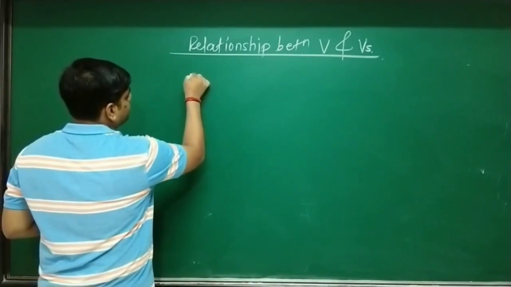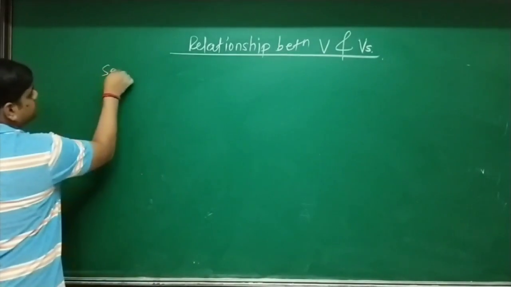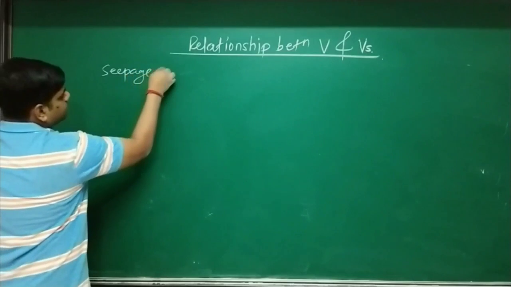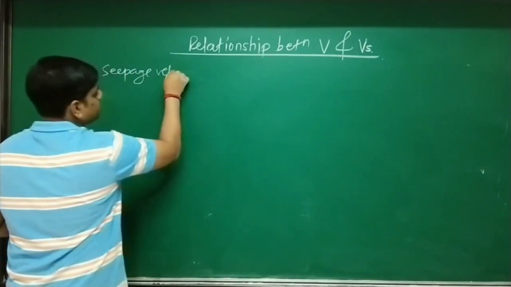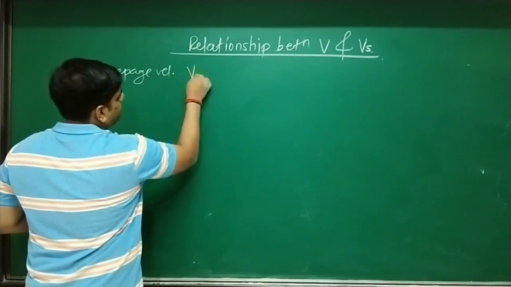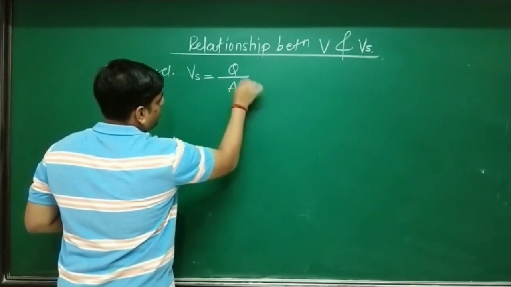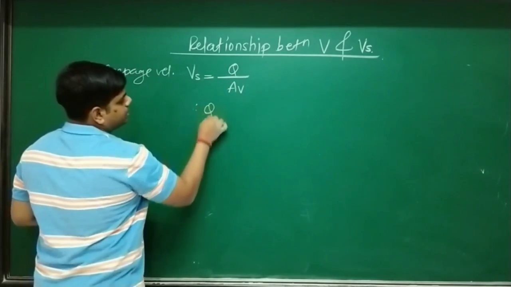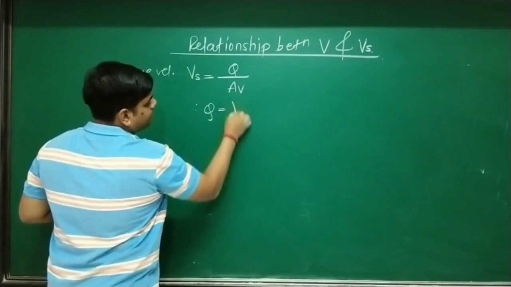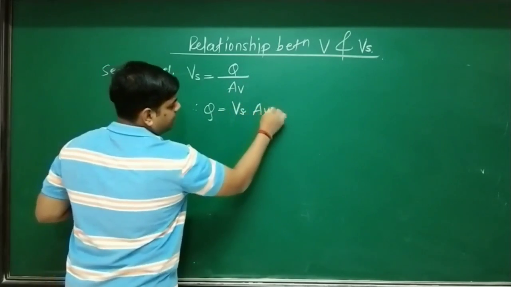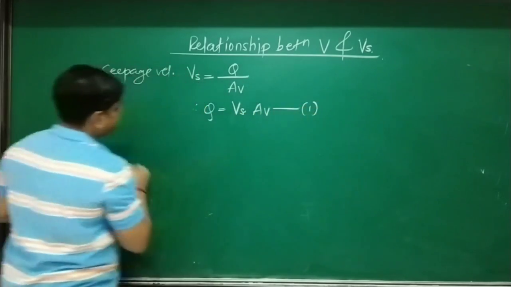So seepage velocity Vs is equal to discharge upon area of voids. Therefore discharge is equal to Vs into Av. This is equation number 1.